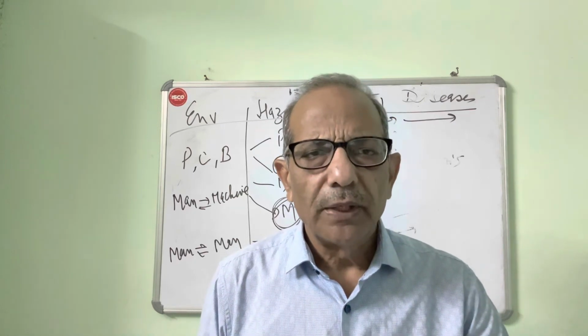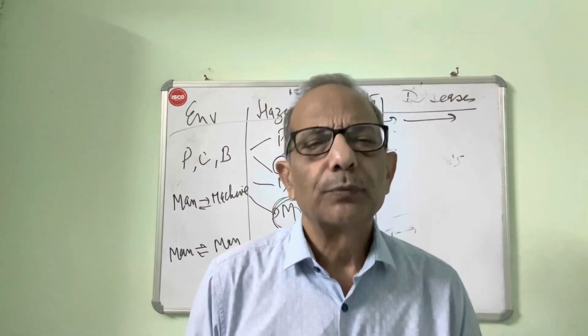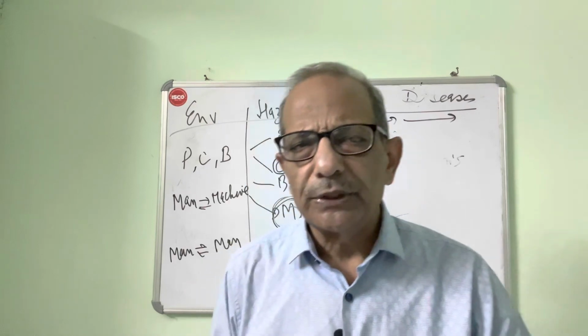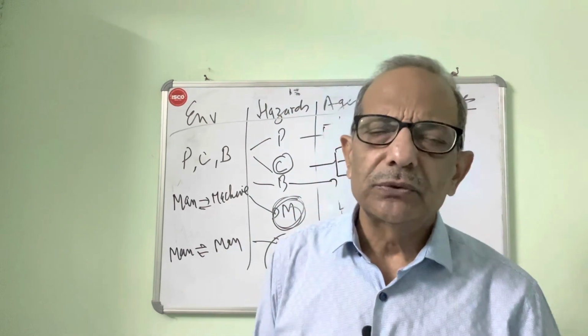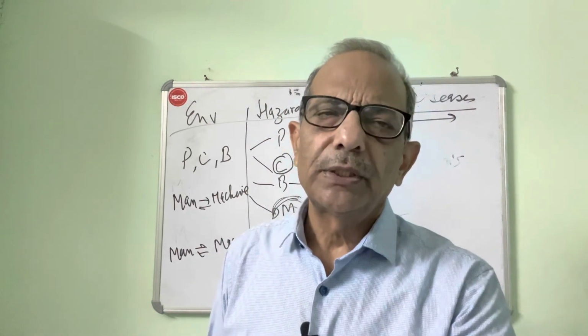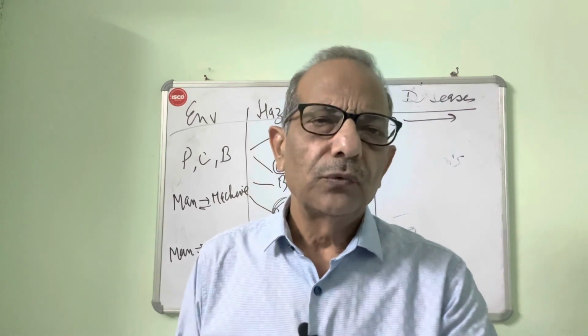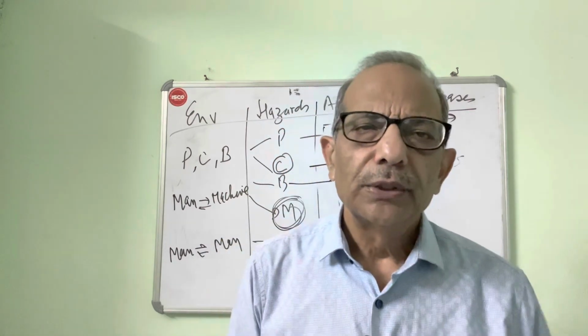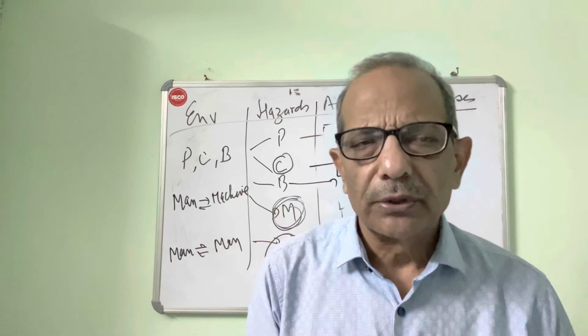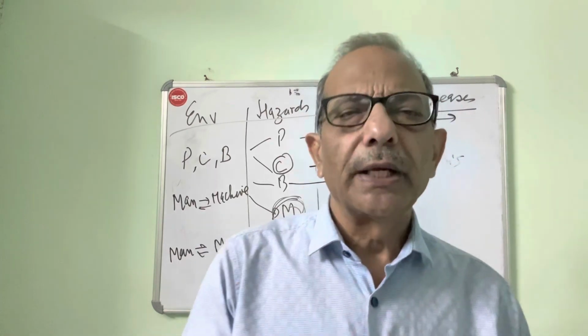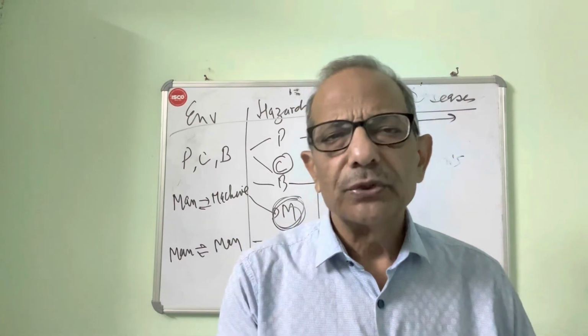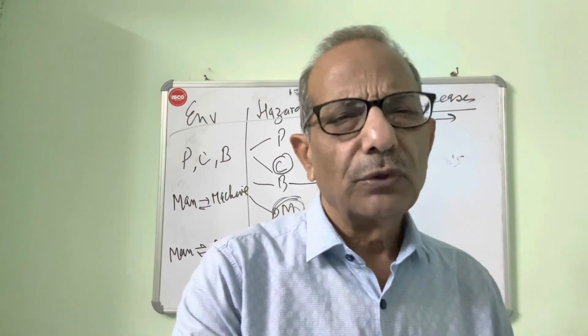And once we have done that, then we will go to specific disorders, because with this basic understanding of disease causation and prevention and control principles, we will be well set to study specific disorders. So we will go this way, and not from disorders to prevention, which you will find easier.